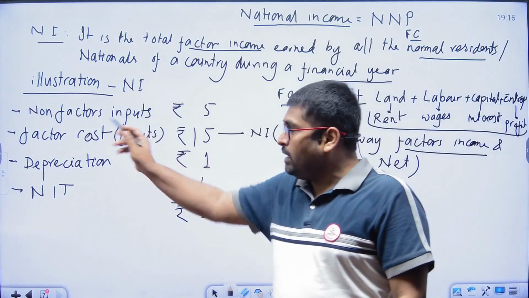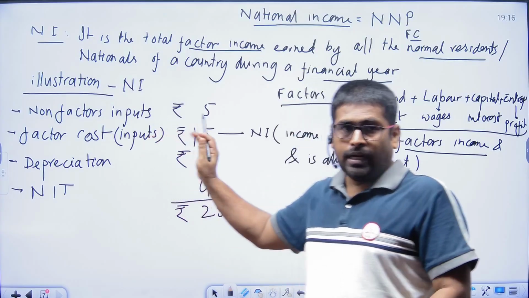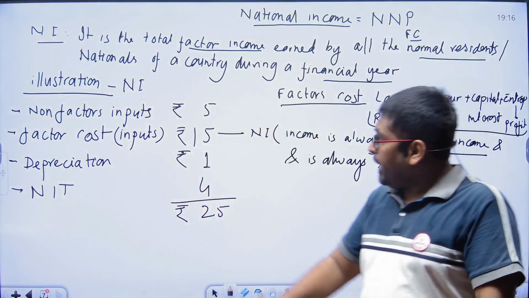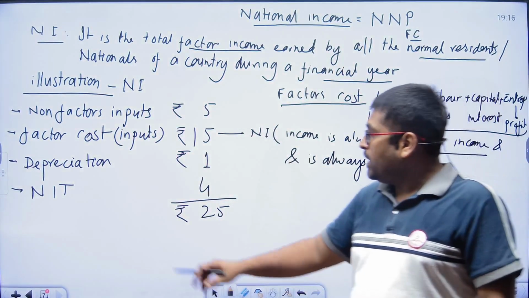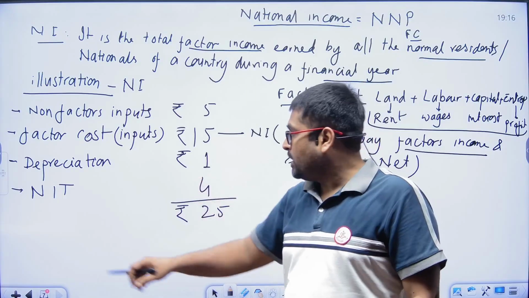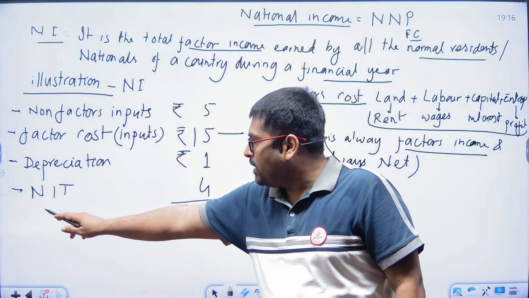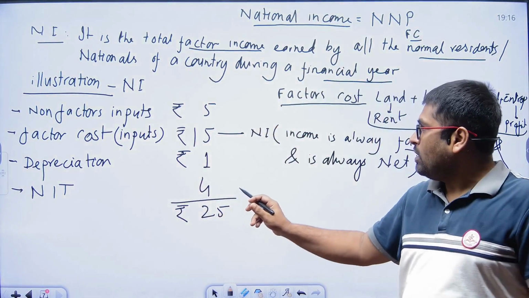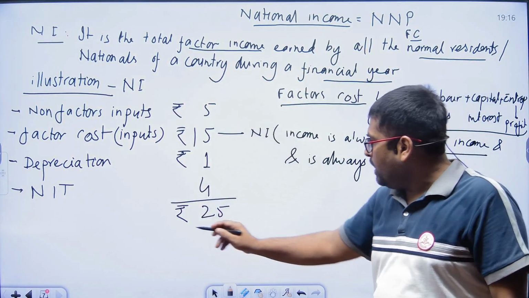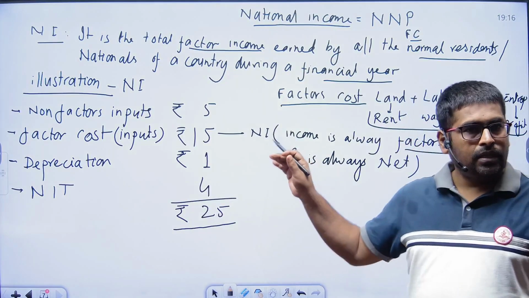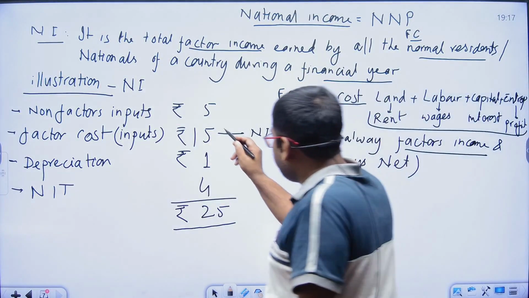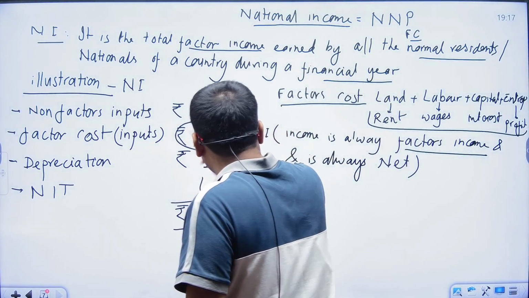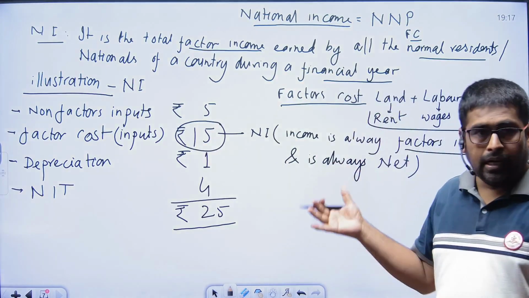It will come under the non-factor inputs, that is 5 rupees. Factor cost, or factor inputs cost, is 15. Depreciation is 1. Net indirect taxes is 4. These values will be the 25.